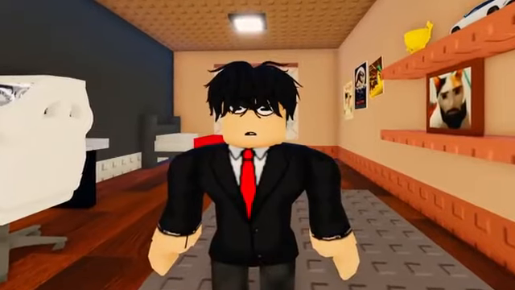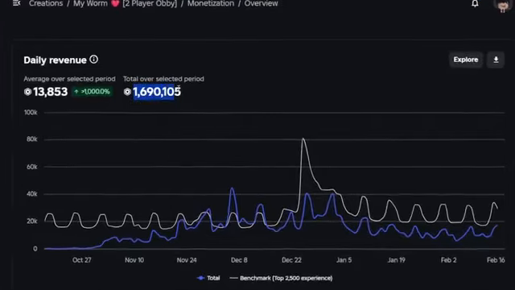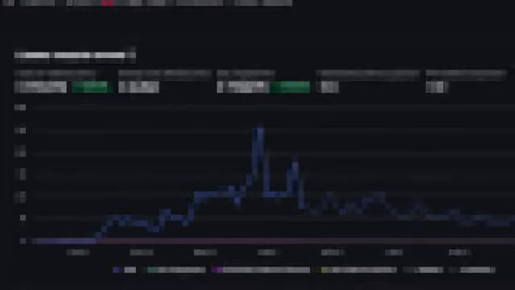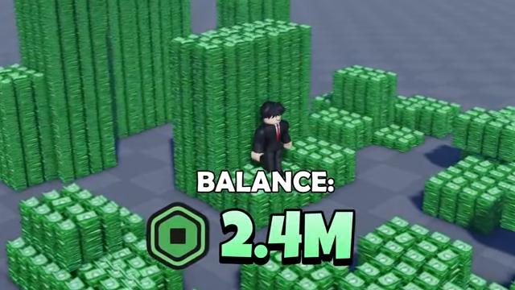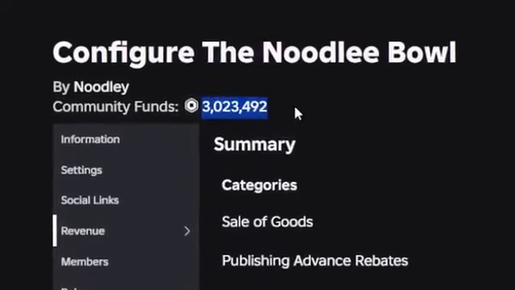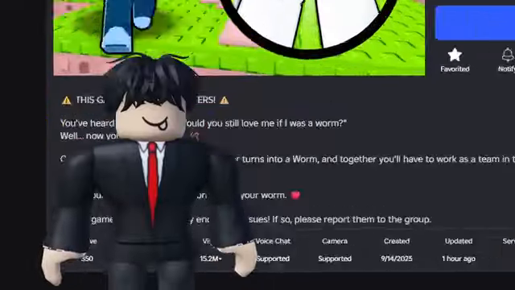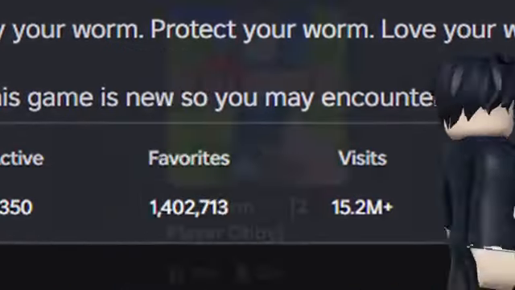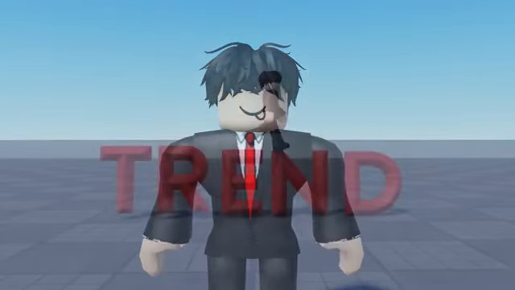But now, for the moment you've all been waiting for, how much did this game make me? Drum roll please. 1.7 million Robux. Wow. And with creator rewards making me 700,000 Robux, I've made a total of 2.4 million Robux. Never in my life did I think I would touch a number this big, but the dream I had when I was a kid finally came true. The game now sits at 14 million visits and averages around 300 to 500 players still. And it definitely proves that you don't need to chase trends to be successful.